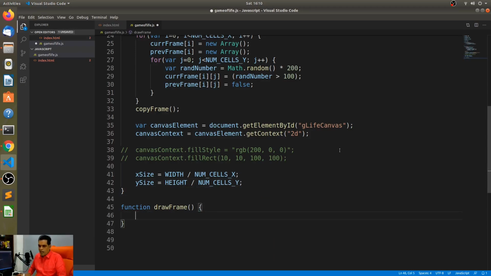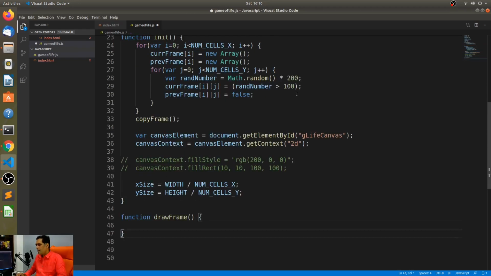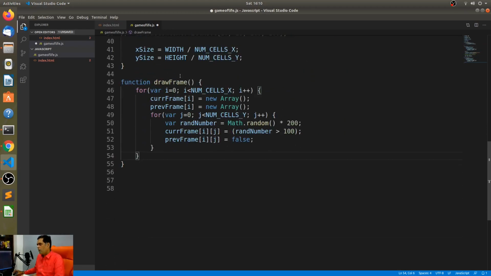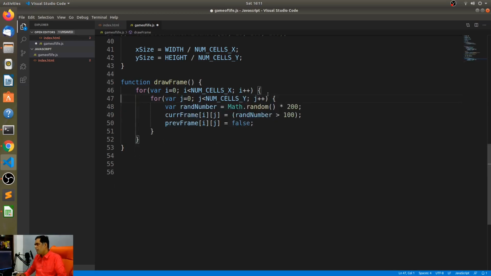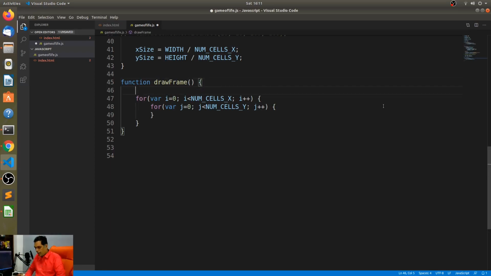Now let's just run through the array. And for that, I'm just going to copy this entire thing, because the only thing that needs to change is how we draw it. All right, so this is the only thing that will change, the drawing part of it. We will of course not need to create the array, which is why I copied the entire for loop and everything. Okay, so we have the number of cells on the x-axis and the y-axis. Now let's get the width and the height. We already know the width and the height, but let's get x and y positions.